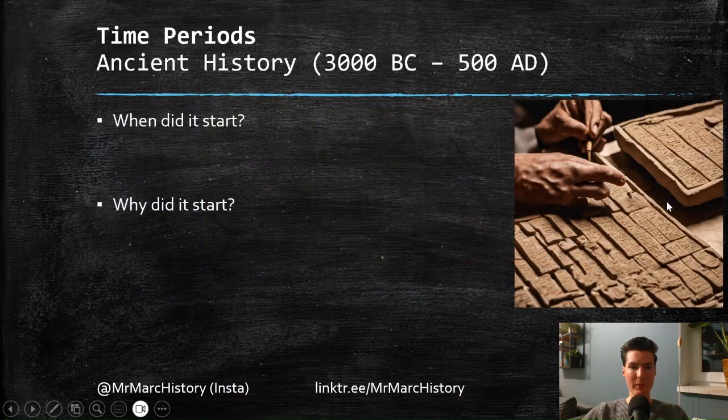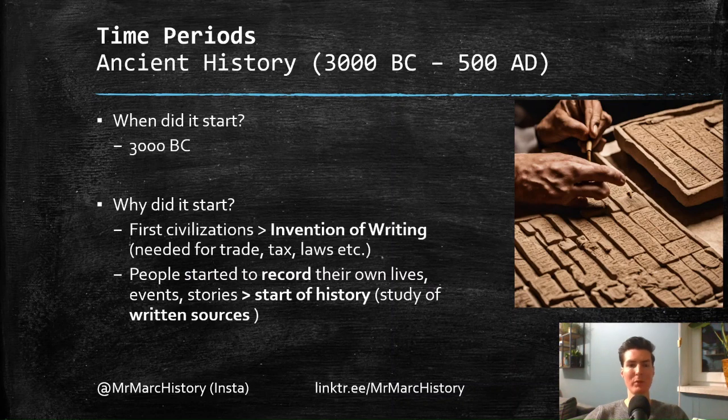So this is a little bit of repetition from the last time. Of course, when prehistory ends, ancient history starts. So that is the same thing. So what is that turning point? Why do historians say this is really a new time period? So I'll say it again. Around 3000 BC, the first civilizations started, but one important element is about writing.